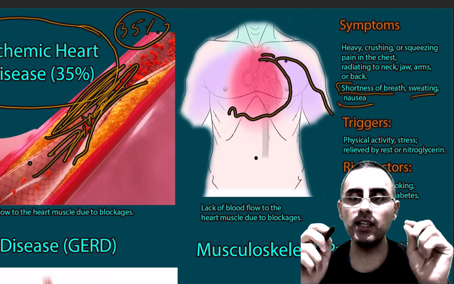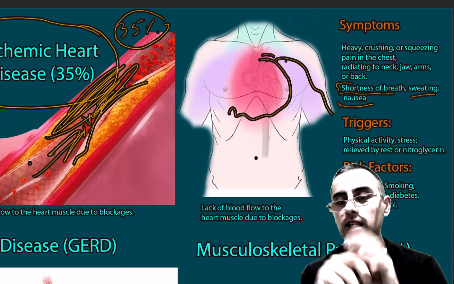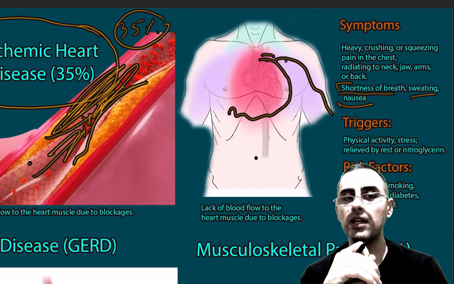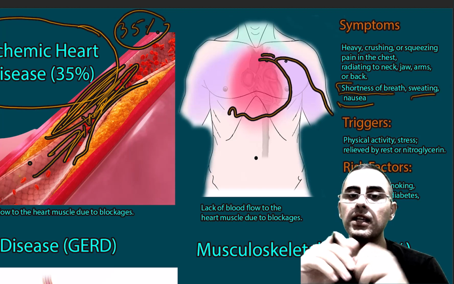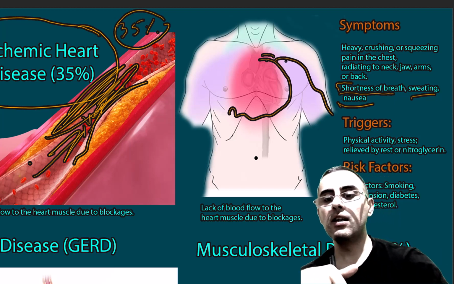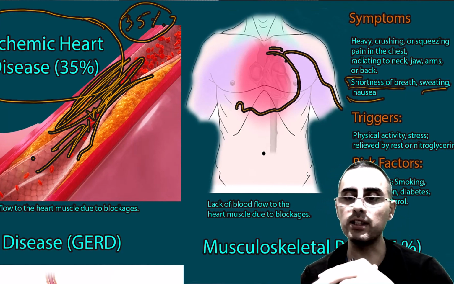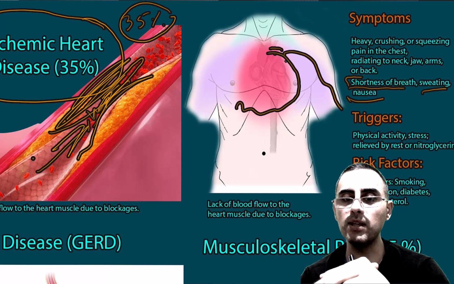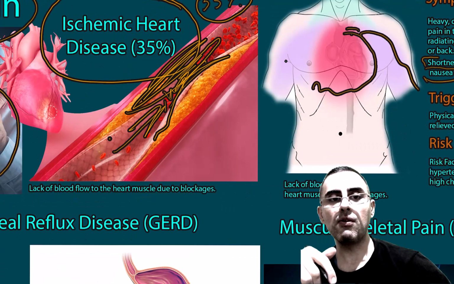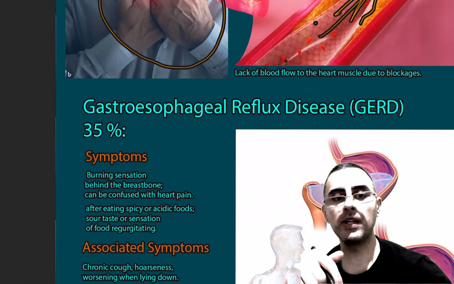Physical activity can be a trigger. In case of anxiety, physical activity is not a trigger of chest pain, and in case of ischemic heart disease, physical activity is a trigger, stress is a trigger, and it is relieved by rest or nitroglycerin. What are the risk factors? Risk factors are smoking, hypertension, diabetes, high cholesterol. Those are the risk factors of ischemic heart disease.